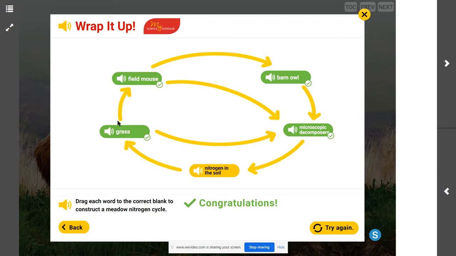So we can see that in this nitrogen cycle, even if we only had nitrogen in the soil that went to the grass, when the grass dies off, it's going to be consumed by the microscopic decomposers that are going to get that nitrogen back into the soil.